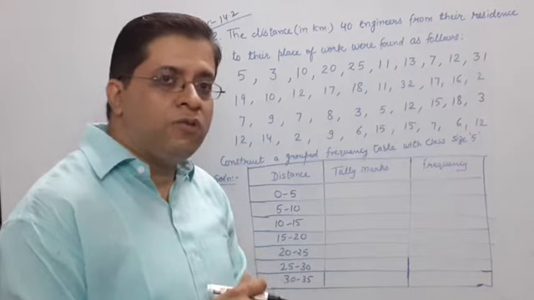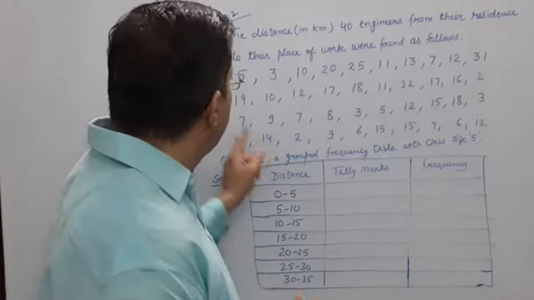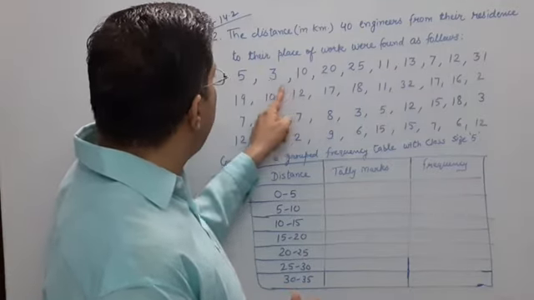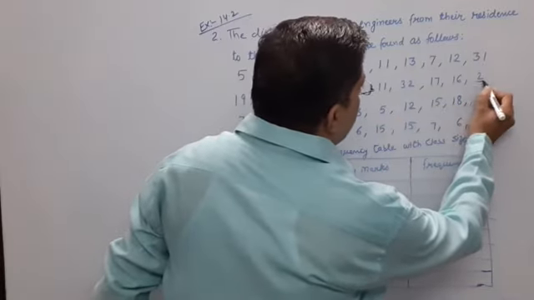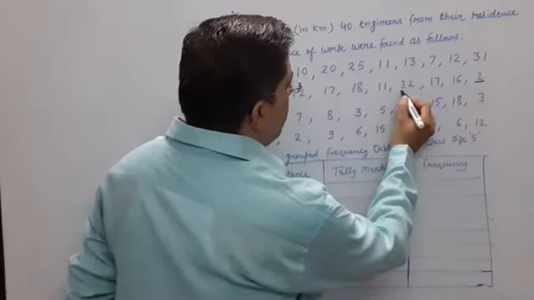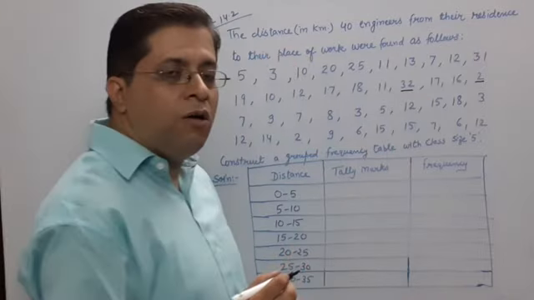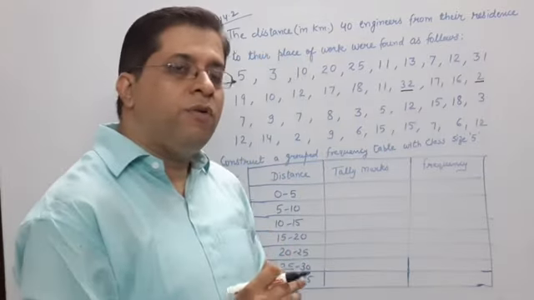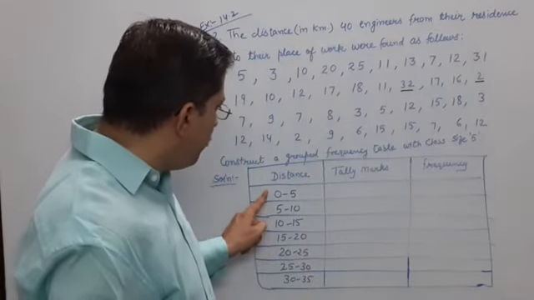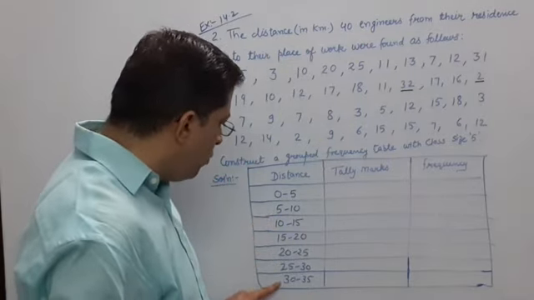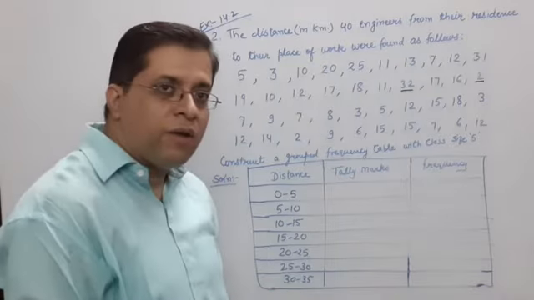First of all, you have to see the minimum distance. Minimum distance is coming here. This is 3. Here 2. 2 is the minimum, and the maximum is 32. It means you have to take 0 to 5 and up to what? 35. See here: 0 to 5, 5 to 10, up to 30 to 35.